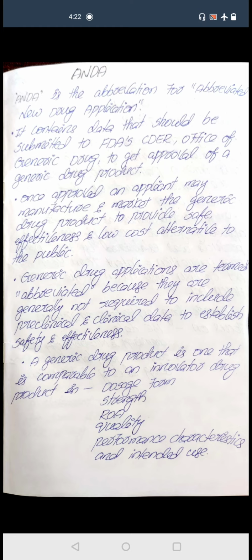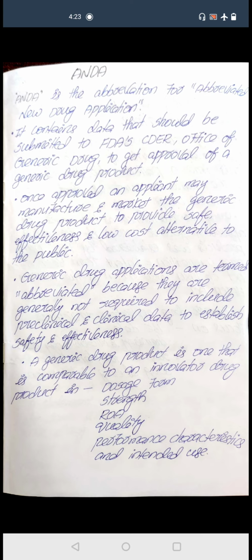A generic drug product is one that we compare with an innovator drug. Here innovator drug means an already approved brand drug, otherwise it is the first drug that is created or manufactured containing its specific active ingredient to receive approval for use. The first drug manufactured is called the innovator drug, otherwise called the brand drug. Only after the brand drug do we get generic drug approval.